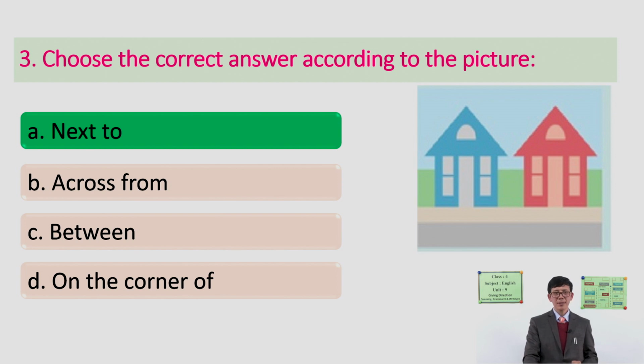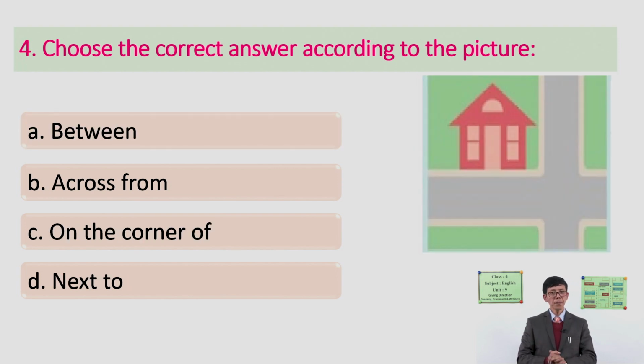And look at now number 4. Again, you can see here, now this map. Where is this house in this map? Is it between? Is it across from? Or you can say on the corner of or next to? Please look at this map and decide.